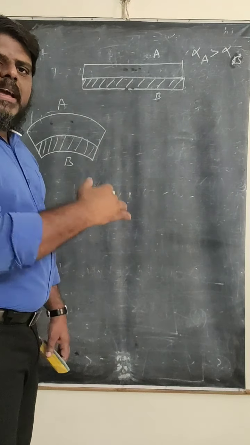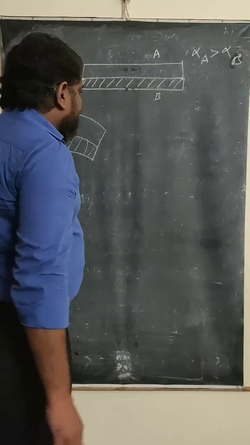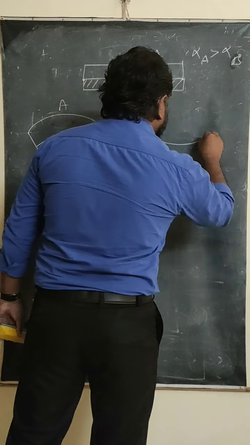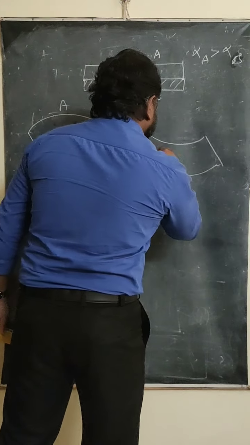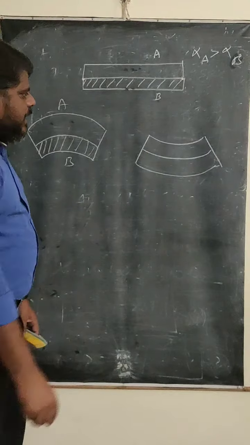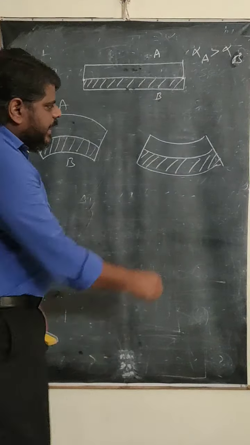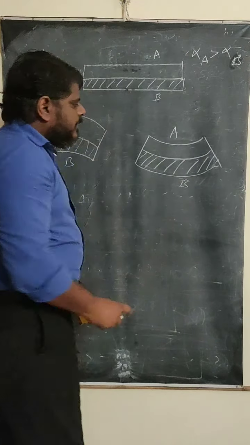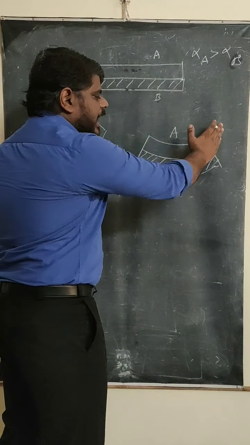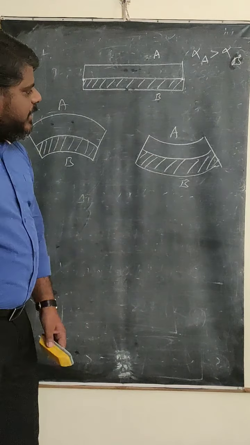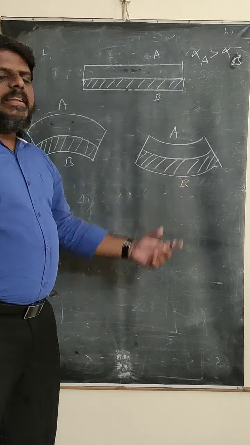On that condition, what happened? Again the bimetallic strip will be bent, but this time you are going to get a concave shape, and it is going to be bent like this. Okay, this is A and this is B. This time, what shape is it bending in? It is bending in the concave shape. And the diagram will clearly show that one contracts more and one contracts less.